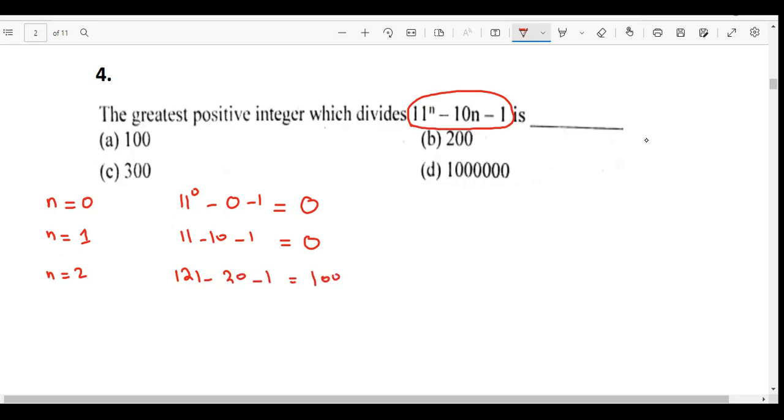Now let's say it is n equals 3, but n equals 3 would be a bit difficult for me because I'm sitting in the examination hall and doing it without my calculator. 11 square I knew is 121, but 11 cube would take some time, so there is no need to do that. The greatest positive integer which divides this. When they say which divides this, it means which would divide this for n equals 3, for n equals 4, for n equals 100, one that divides all of them.